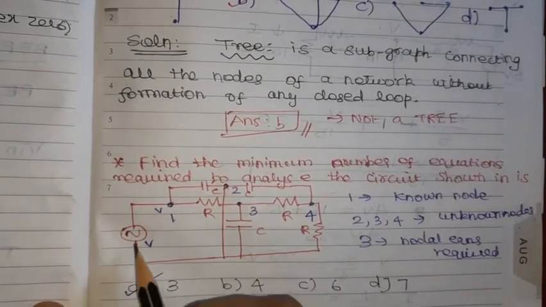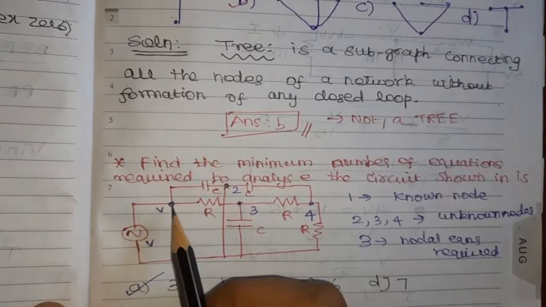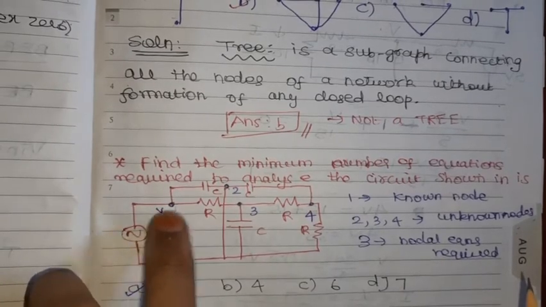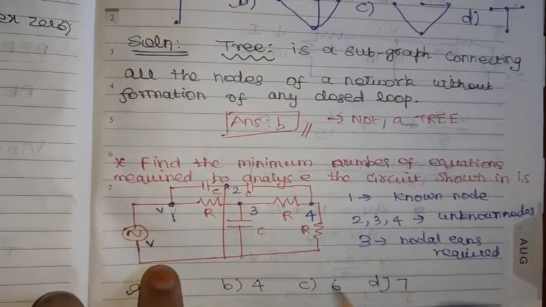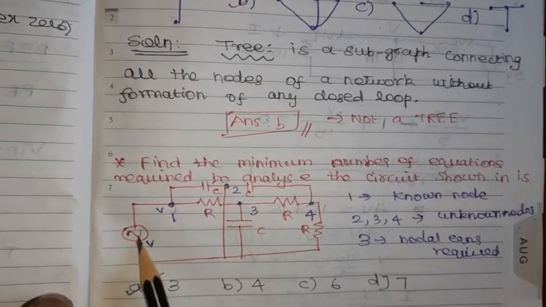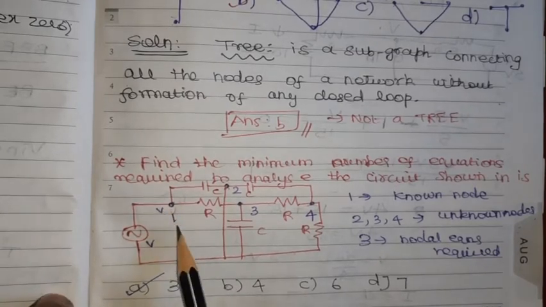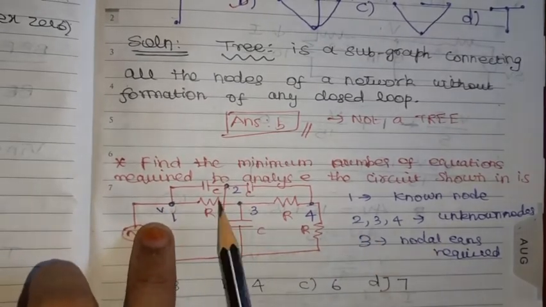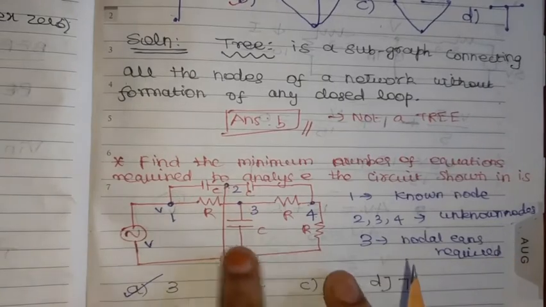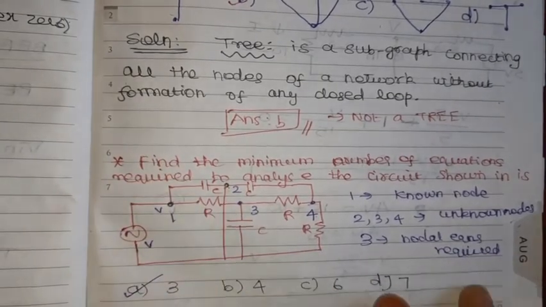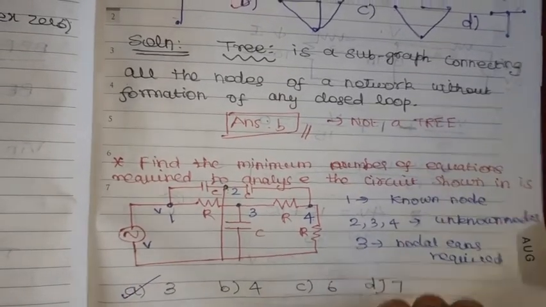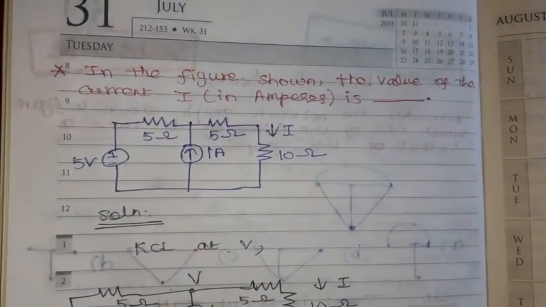See, this voltage source goes to this node, so it is a known node. We know the voltage drop here; the voltage drop is nothing but voltage V. For the other nodes, we don't know the voltage across them. For this node only do we know the voltage drop, so it is a known node. Node 1 is called the known node, and the rest, nodes 2, 3, 4, are unknown nodes. So the minimum number of equations required is 3, which is 3 nodal equations to solve this circuit. Which option? Option A, 3 is the right option. Then we move on to the next problem.